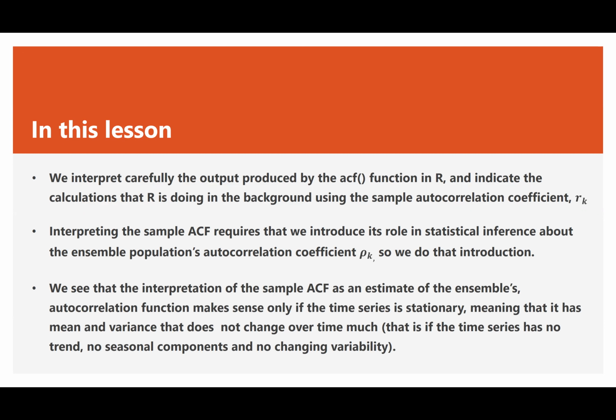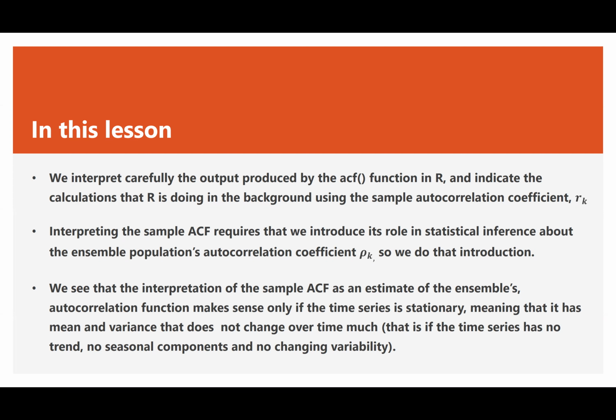And we see then that the interpretation of the sample autocorrelation function as an estimate of the ensemble's autocorrelation function makes sense only if the time series is stationary, meaning that it has mean invariance that does not change over time much.